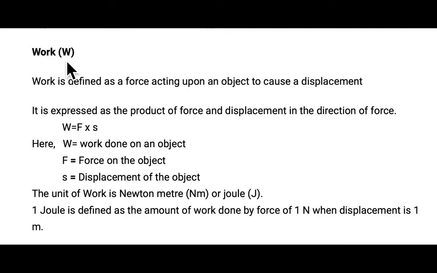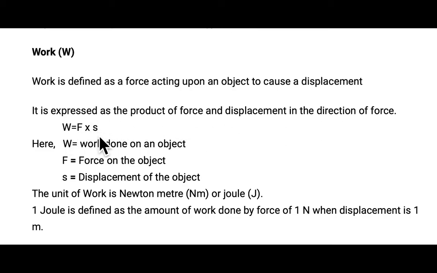Definition of work. Work is defined as a force acting upon an object to cause a displacement, and it is expressed as the product of force and displacement in the direction of force.